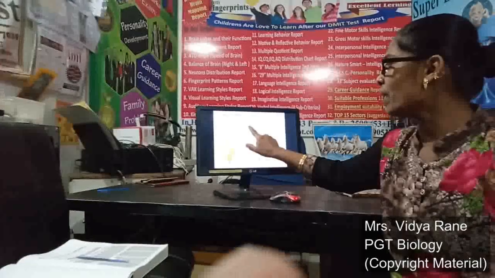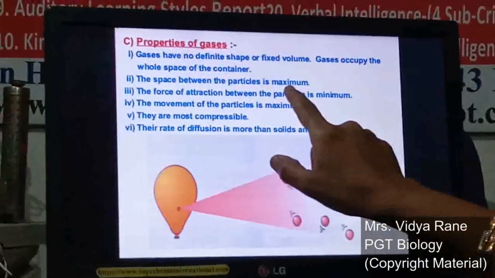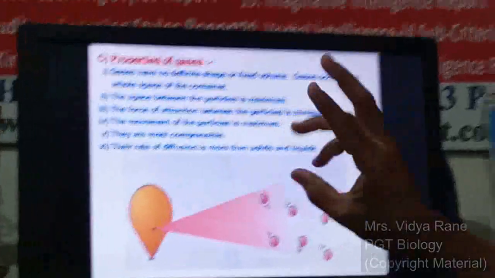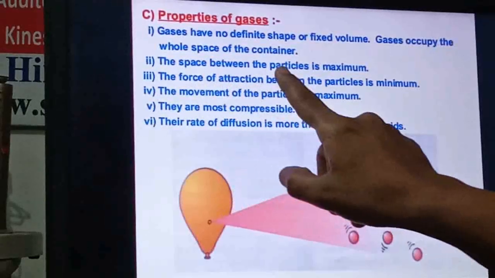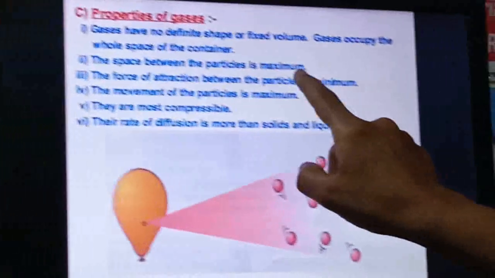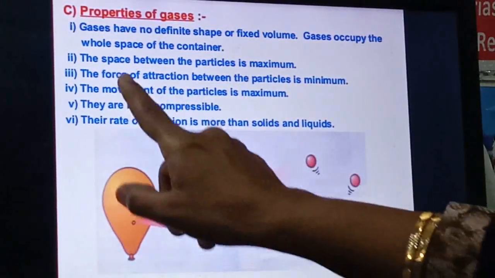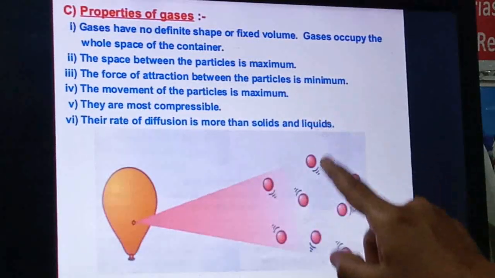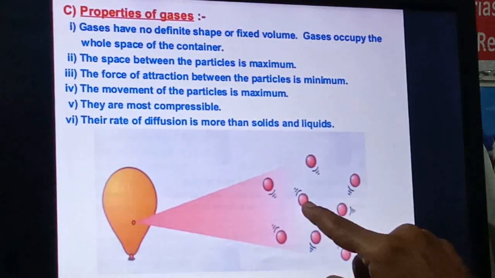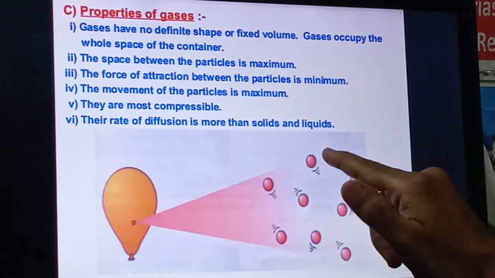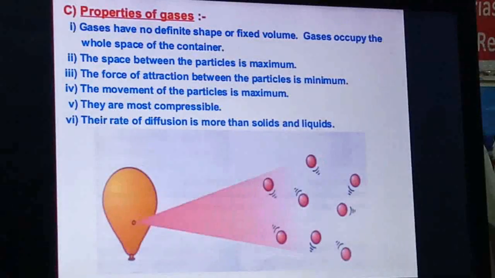Now see the second characteristic: the space between the particles is maximum compared to the solid and the liquid, right? The space between the particles is the highest. You can see here the space is very high. The force of attraction between the particles is minimum. As the distance is increased, attraction between these two molecules is negligible. Anyone can easily break the intermolecular force of attraction.